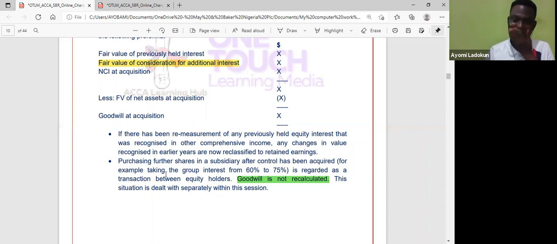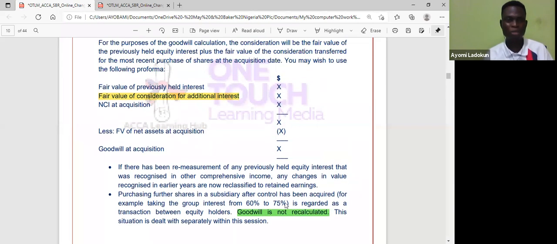Now, because it's a control to control scenario, I will not calculate goodwill. So we'll deal with that, but we are going to do that tomorrow. I'm going to show you. But my class, please, you have to be able to close your eyes and know this pro forma.